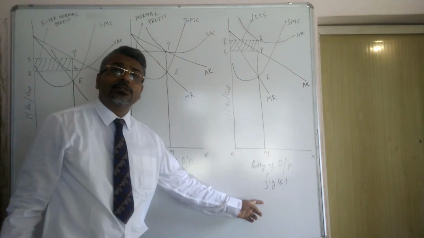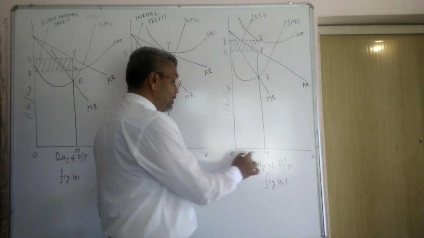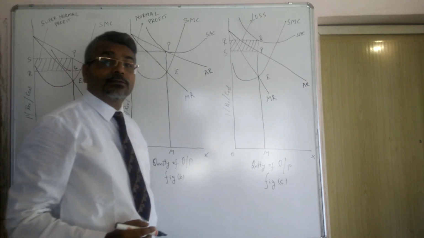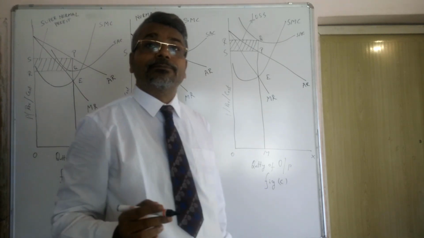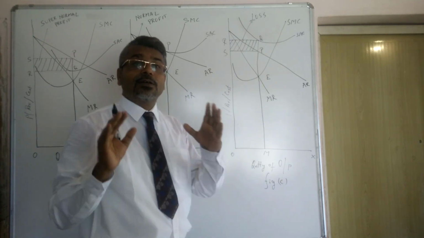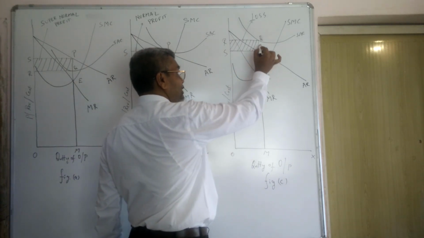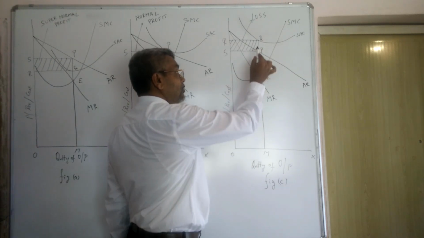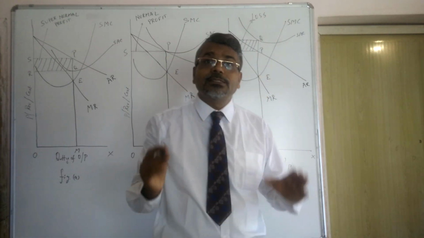Figure C shows the loss. Here the monopolist determines the quantity of output and the price, where MR becomes equal to MC at the point E, which is equilibrium. Thus he reduces the sufferings of his loss. Here the price is below the cost. Look at this. This is the cost, this is the price. Cost is above the price. Price is below the cost. So he suffers from loss.